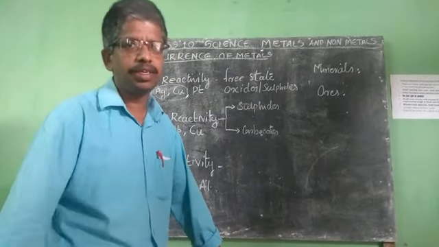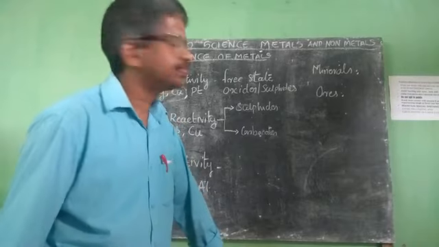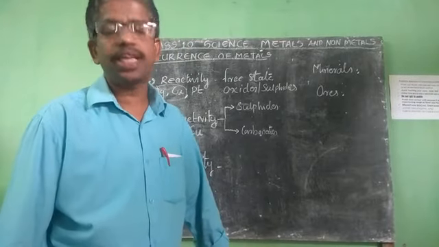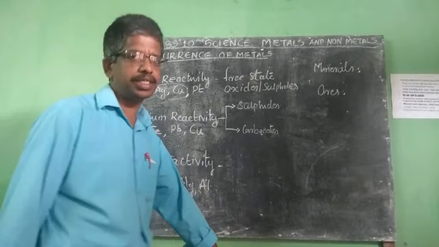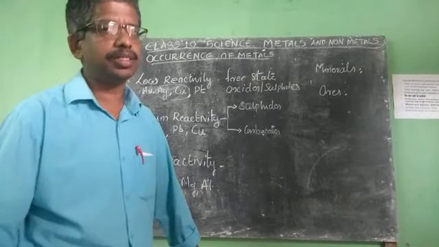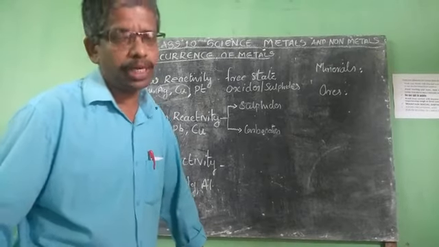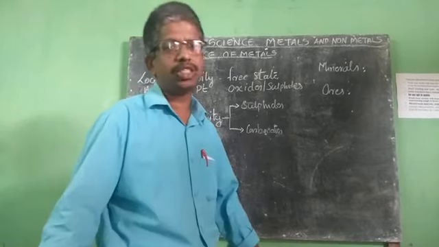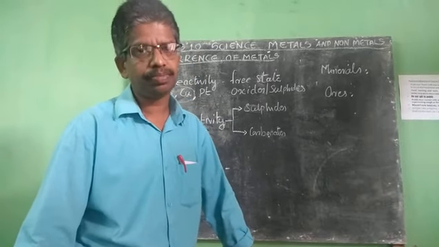Last class we studied the chemical and physical properties of metals and non-metals and their comparison, then the reactivity series of metals. Then the occurrence of metals. How do these metals occur, or from where do we get these metals?